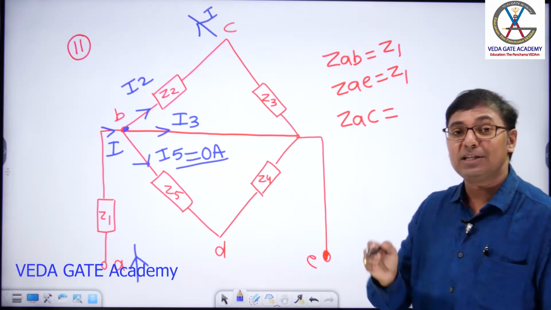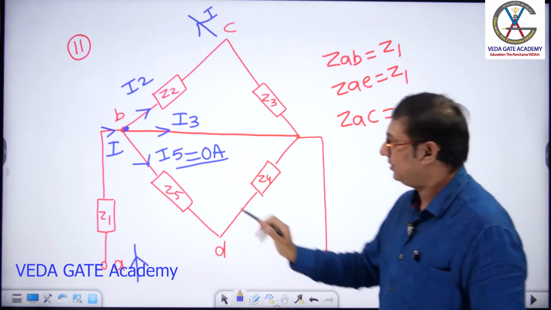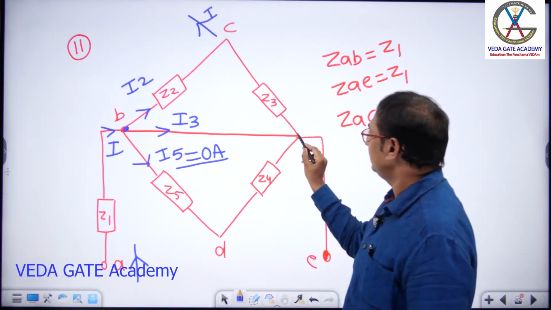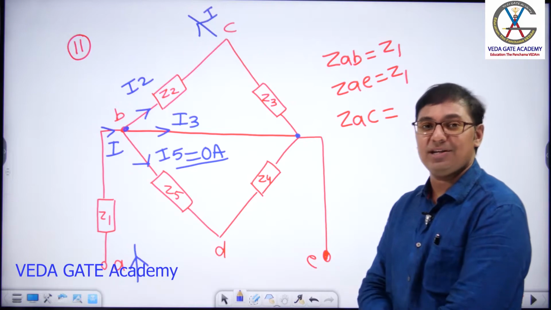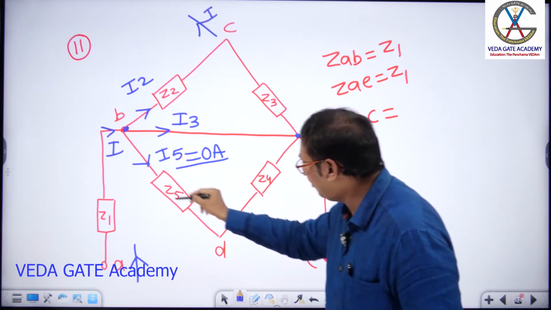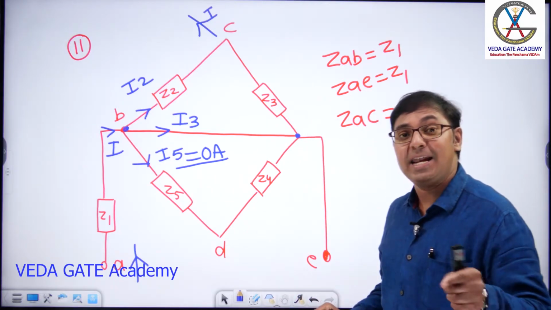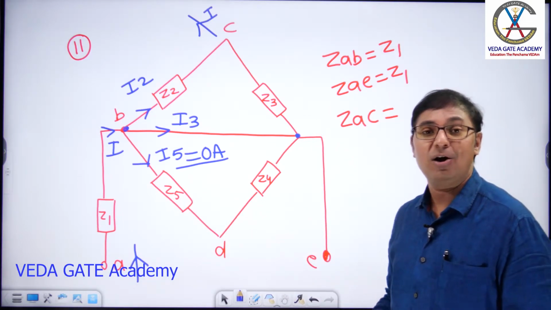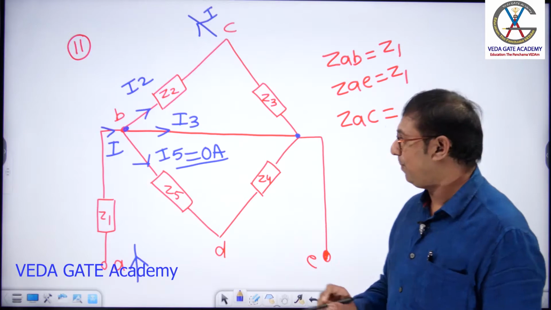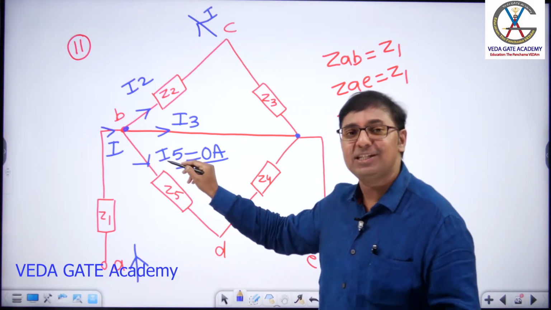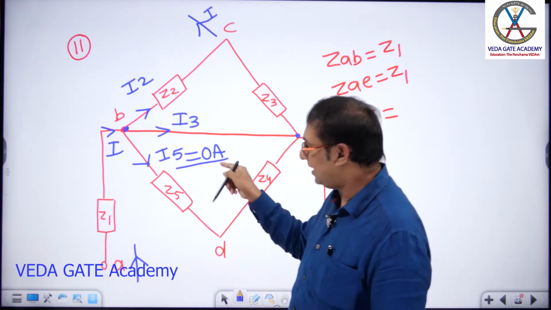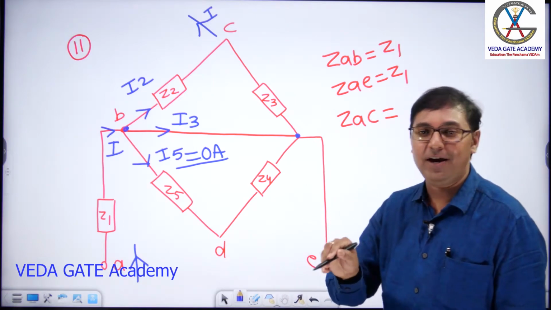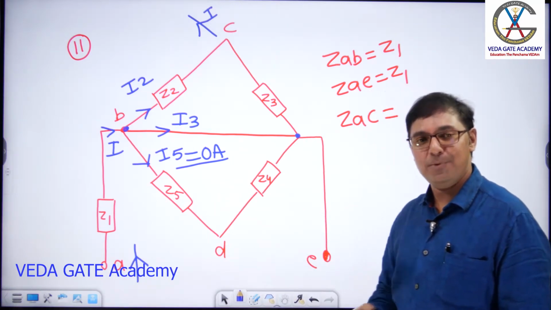Current always prefers the low resistive path. From here to here, current is feeling 0 resistance, whereas from here to here, current is feeling an impedance of Z5 plus Z4. Which path does it prefer? Always it prefers the low resistive path. See, I am writing this current as I5, since we have learned like this. But what is the value of I5? 0 amperes. Hope you got the point.